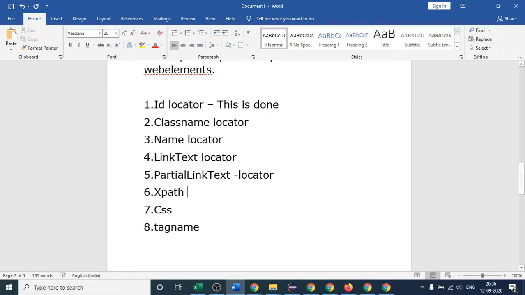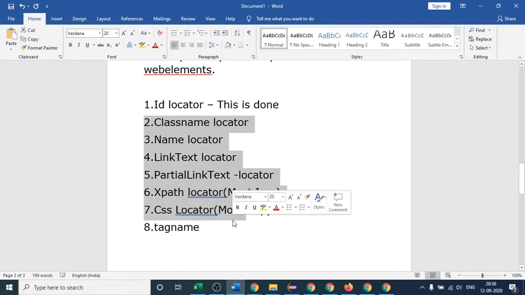These are the most important locators, XPath, let me write most important, and this is also a locator, most important from the Selenium point of view. So we will start from this second, class name locator, tomorrow.